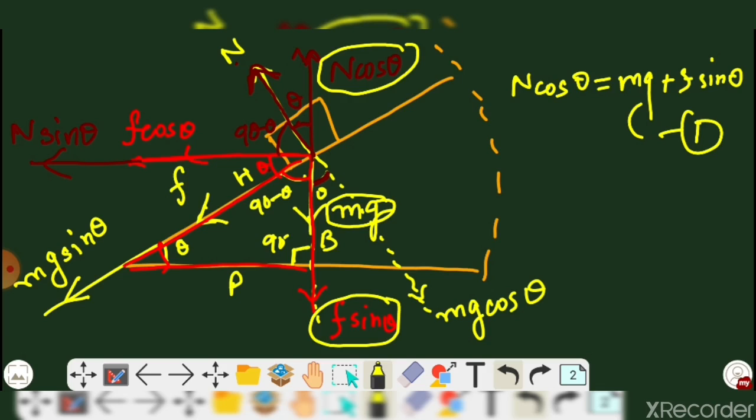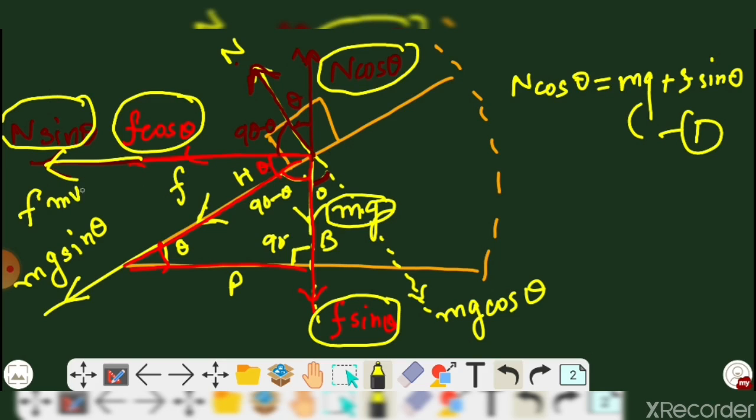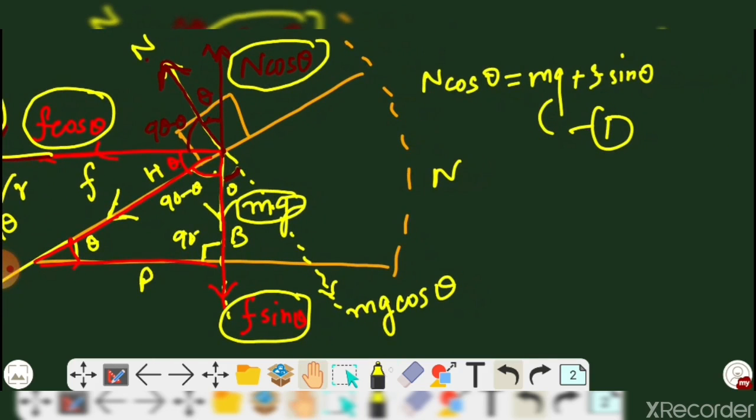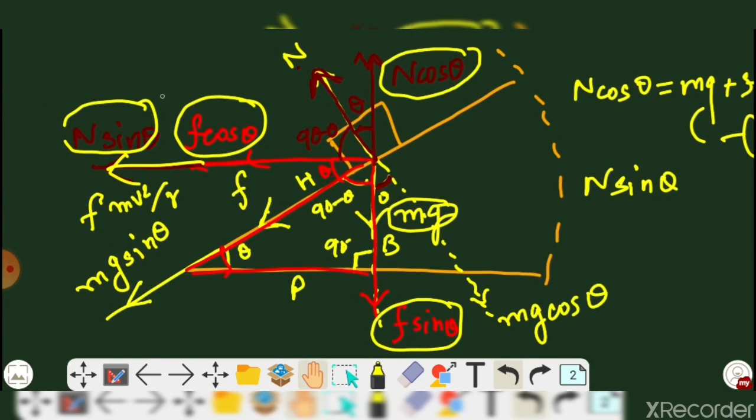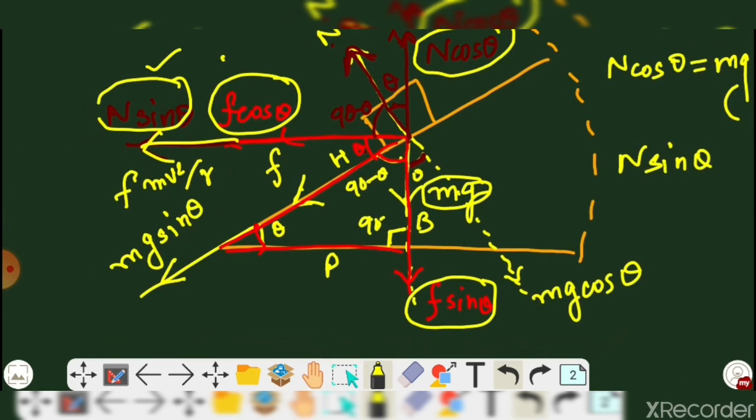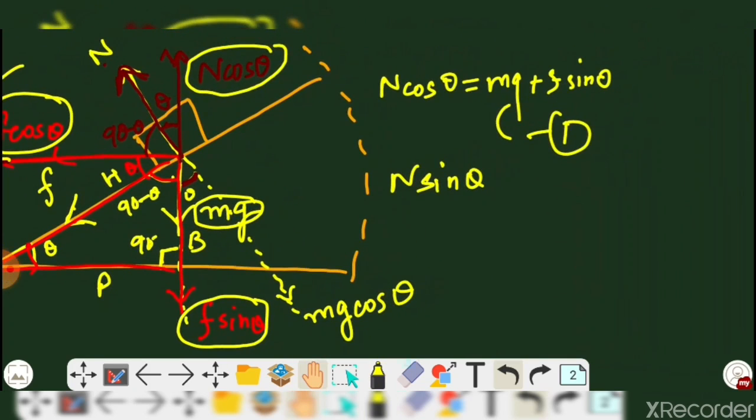Now the second equation is the horizontal component. In the horizontal direction, only the centripetal force is working, that is mv square upon r. So you can write n sin theta plus f cos theta, that is equal to mv square upon r.